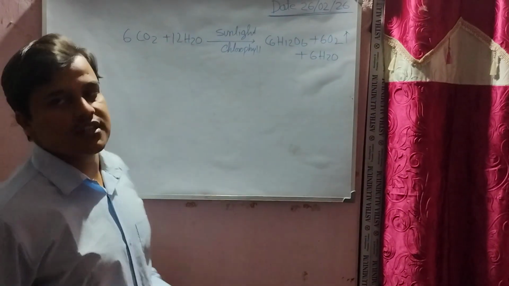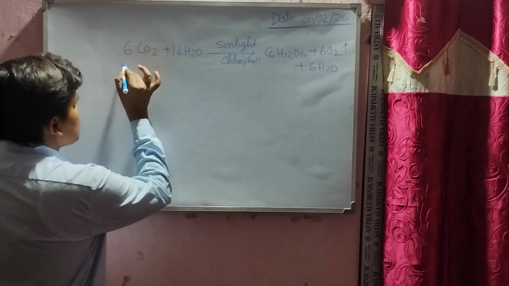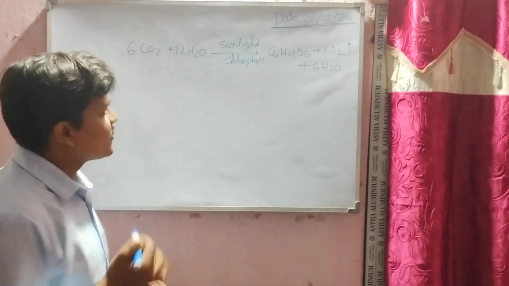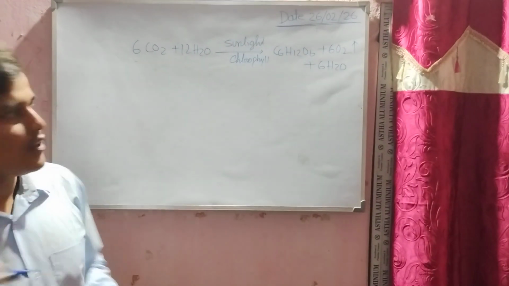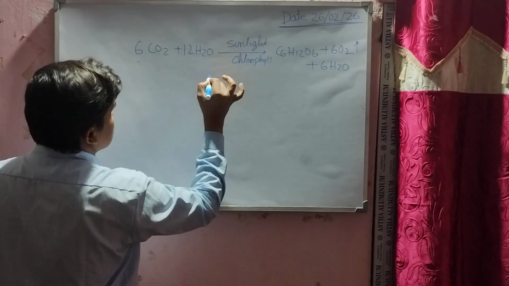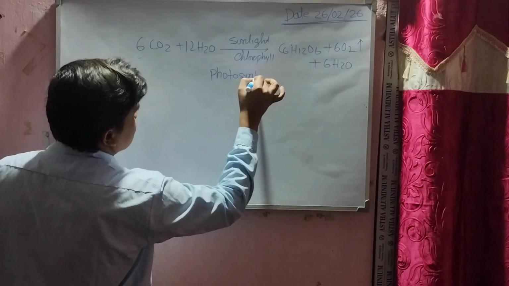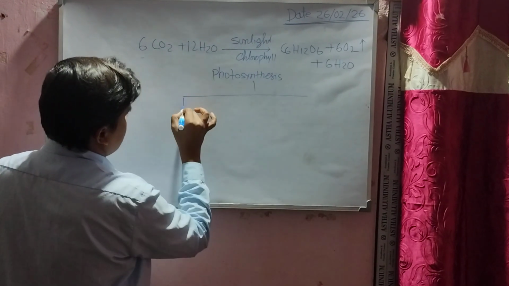We learned this in the last classes. This is the final reaction, and we also learned that these reactions occur broadly in two phases.